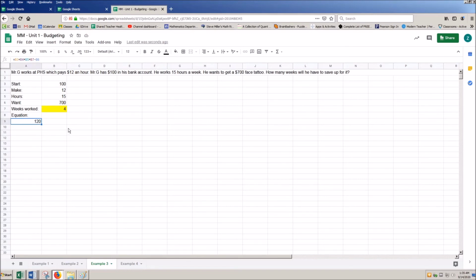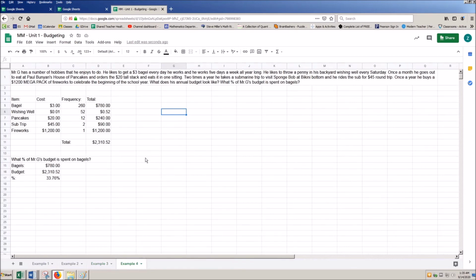You can break this out into individual categories as well. Like if you just want to break it down into money made and the expense, that's a perfectly fine way of looking at it. Again, I'm just trying to show you some examples, and I want to give you the option and flexibility to do what works best for you. Ultimately, we're all going to arrive at the same answer, hopefully. So here, how many weeks to save up for it? 4 weeks. We're basically saying there's no partial weeks here.